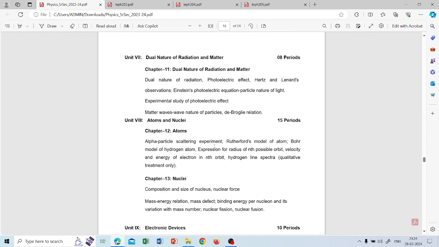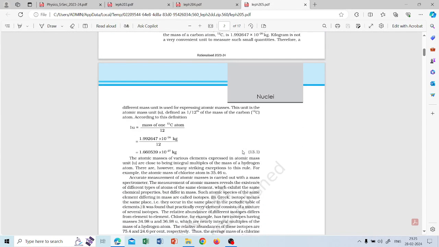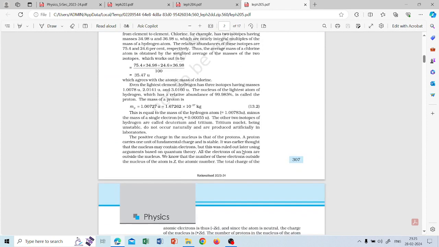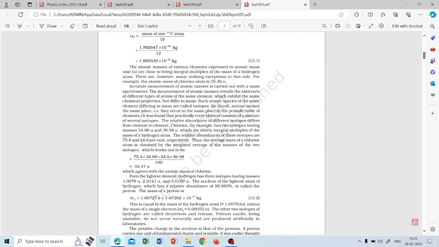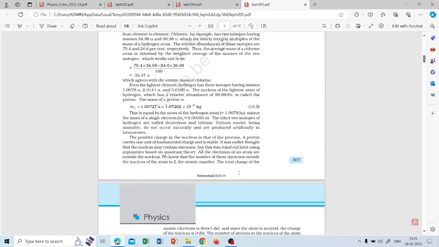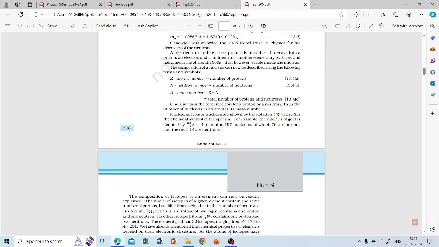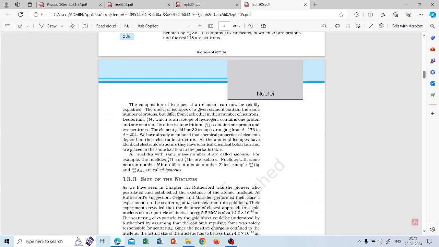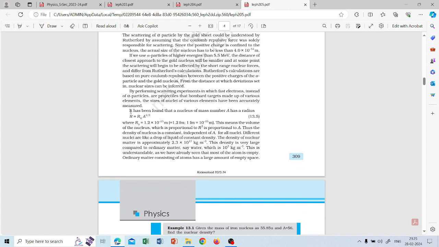Then here coming to nuclei, composition and size of nucleus. So you have to know what is a nucleus and what is the size. It will be given in atomic units. So this has to be there. And then how neutron was discovered, that is okay. Then for the size of the nucleus, this formula is there: R is R naught into A to the power 1 by 3, where R naught is a constant.